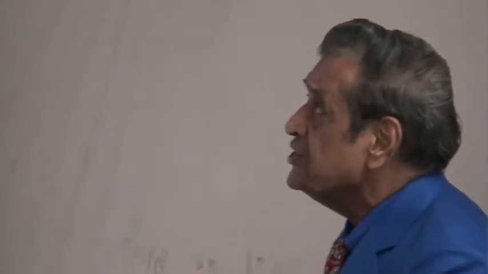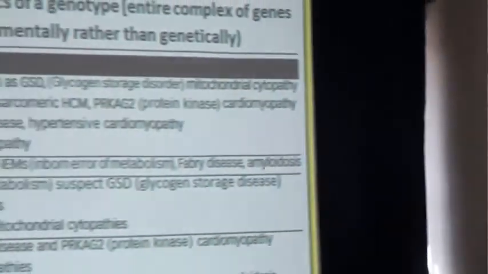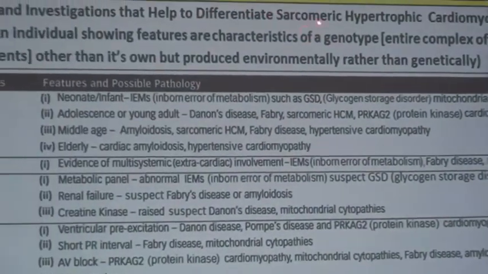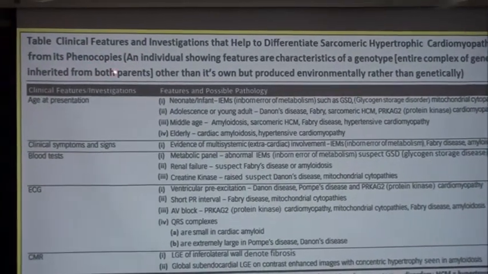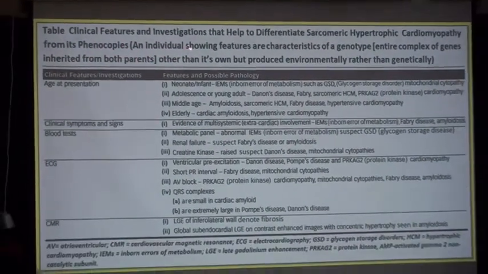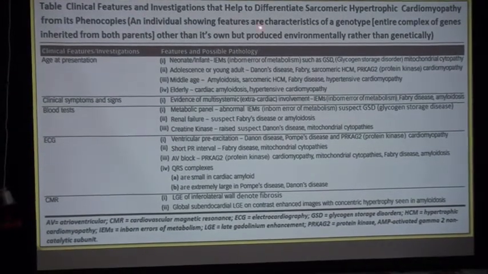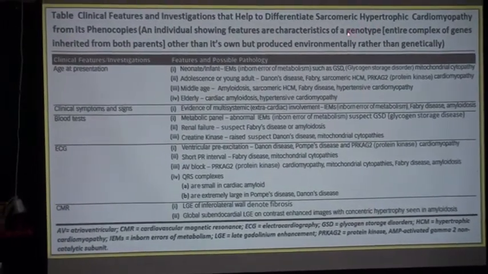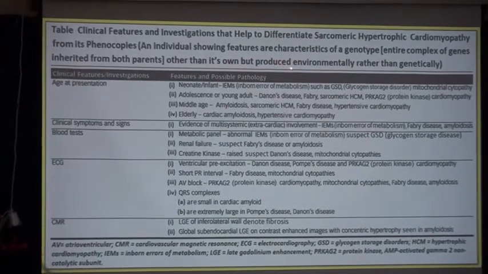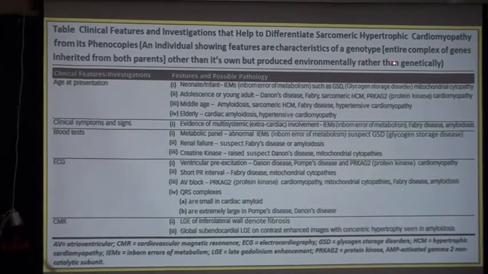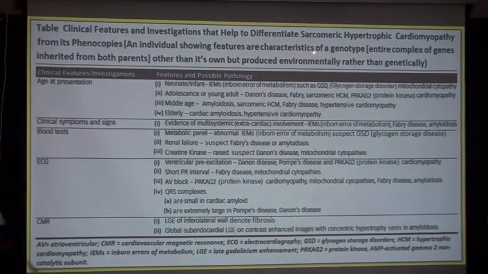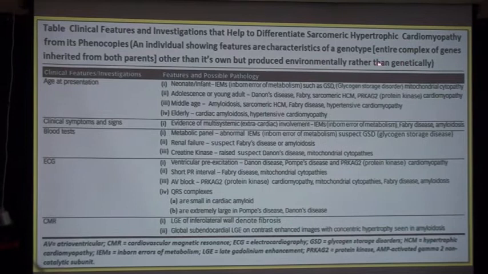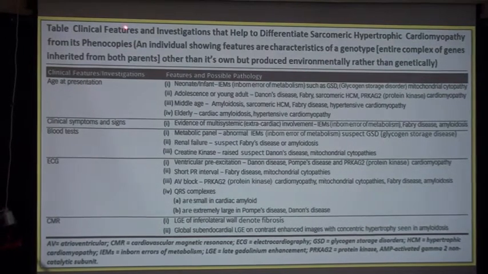Now I am going to take you through the clinical features and investigations that help to differentiate sarcomeric hypertrophic cardiomyopathy from its phenocopies. What is a phenocopy? An individual showing features or characteristics of a genotype other than its own, but produced environmentally rather than genetically. Remember, produced environmentally rather than genetically. That is the phenocopy.